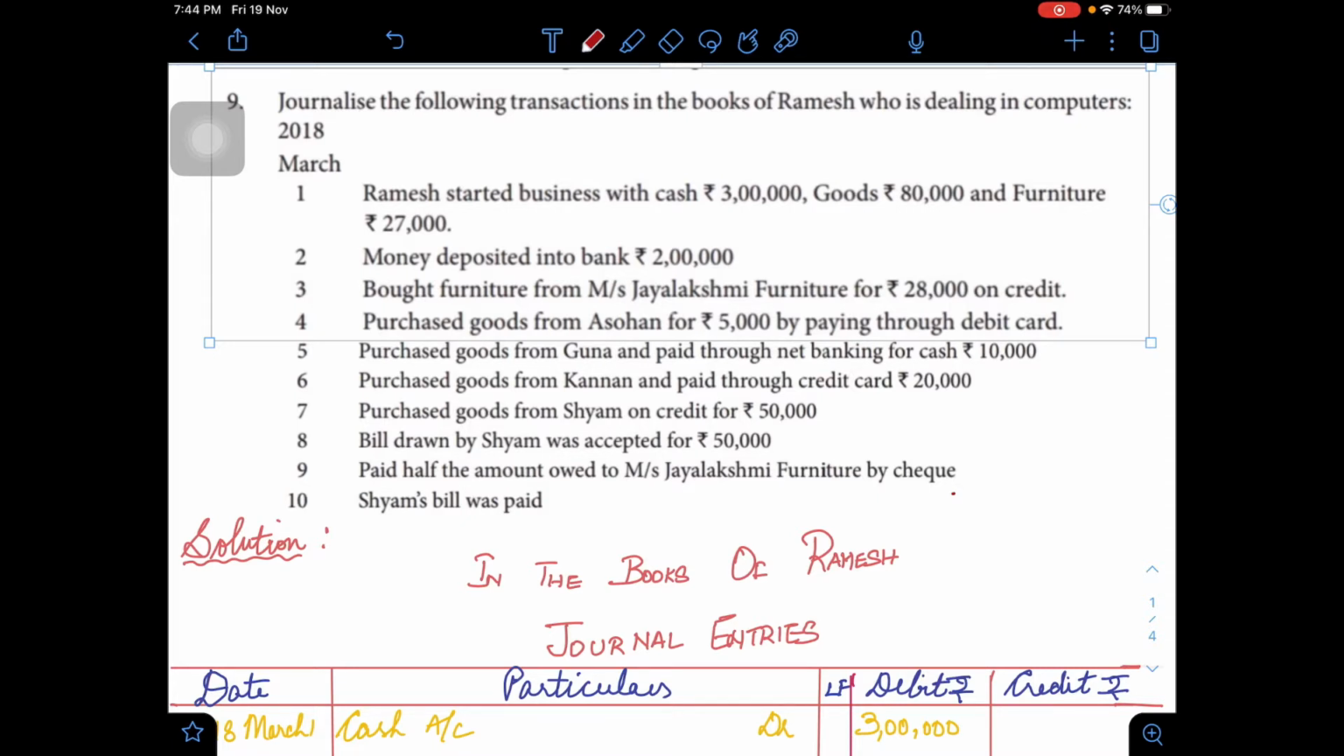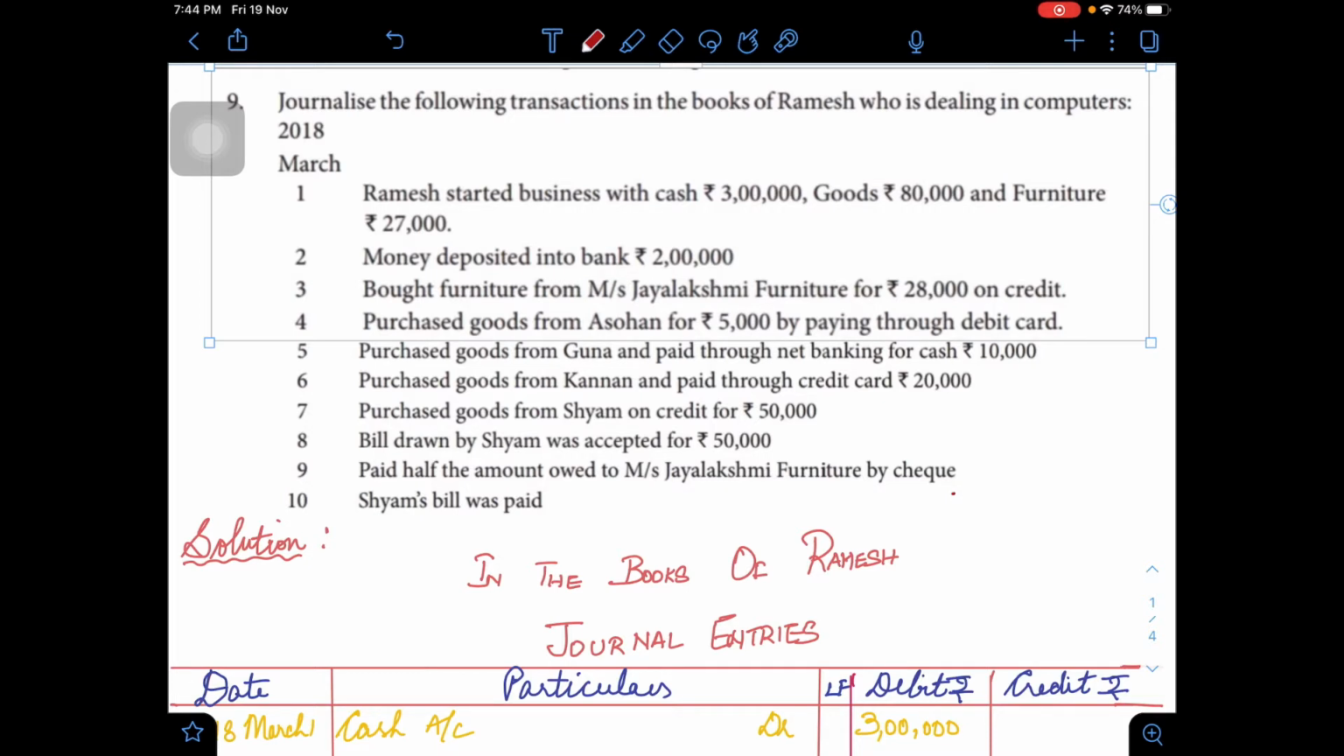On 3rd, bought furniture from Messrs. Jayalakshmi Furniture for rupees 28,000 on credit. Purchased goods on 4th from Ashokan for rupees 5,000 by paying through debit card. On 5th, purchased goods from Guna and paid through net banking, rupees 10,000. On 6th, purchased goods from Kannan and paid through credit card, rupees 20,000. Purchased goods on 7th from Shyam on credit for rupees 50,000.